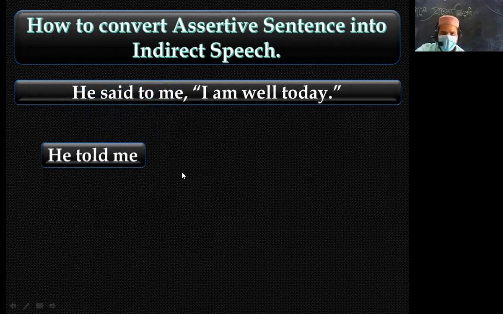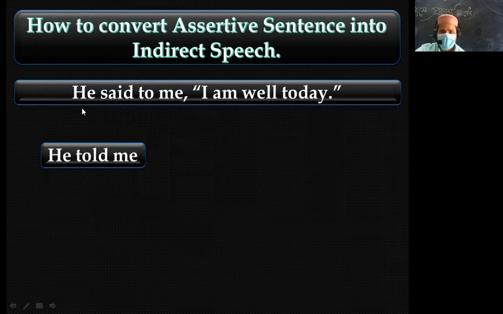when I want to change a direct speech into indirect speech in an assertive sentence, first I write "he said to me," or "he said," "he told," there is no matter. Said, if I want to write said, I can write. Okay.